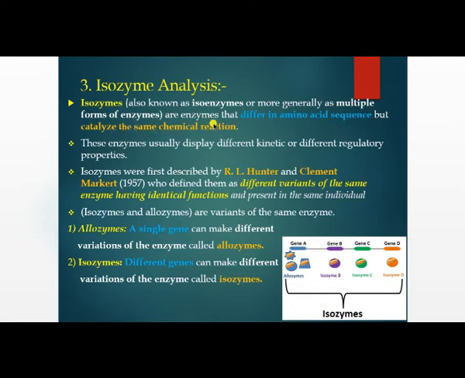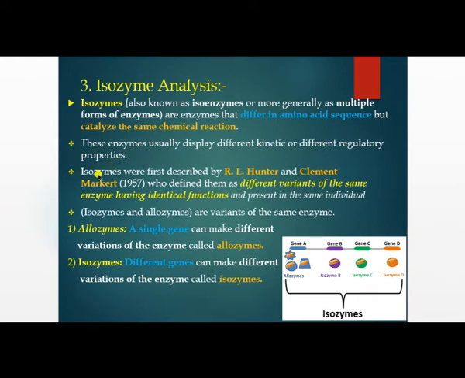As I told, there are multiple forms of an enzyme: one enzyme and its different forms. These forms are different in their structure but catalyze the same chemical reaction. They perform the same function, while differing in structure due to differences in their amino acid sequences. These enzymes usually display different kinetic properties or different regulatory properties.